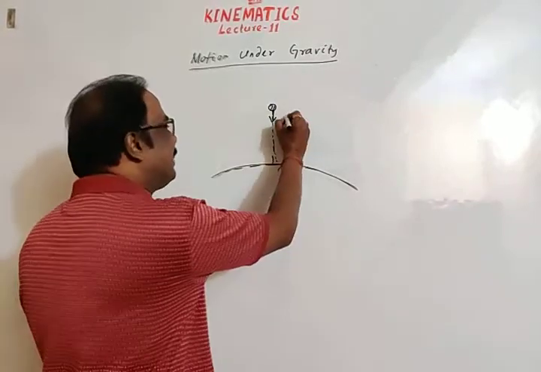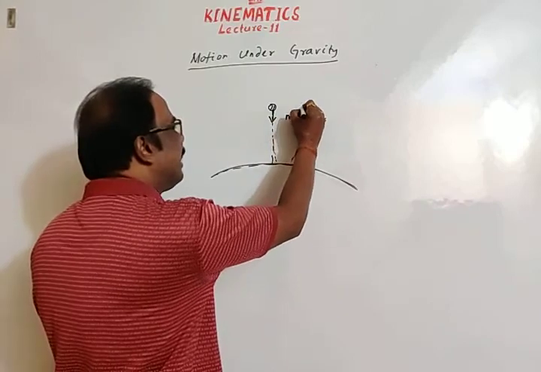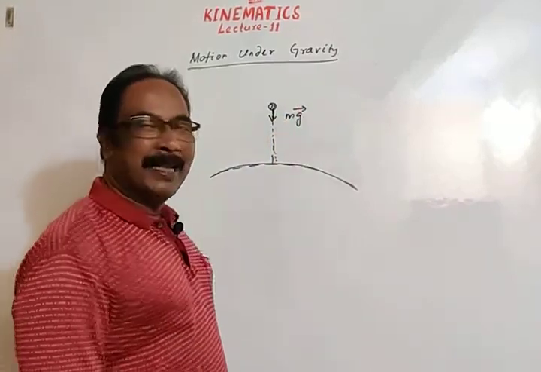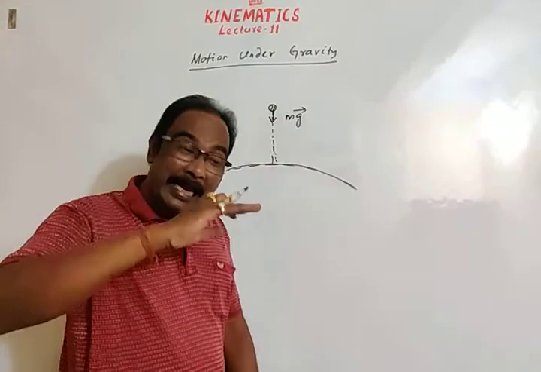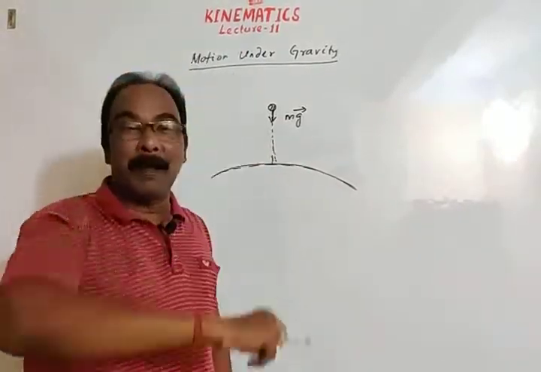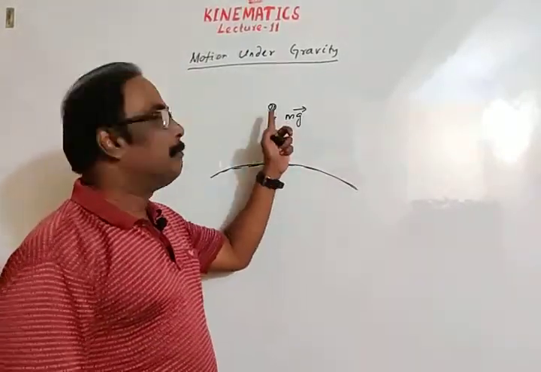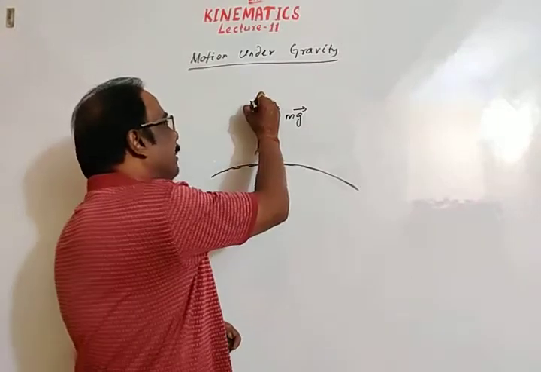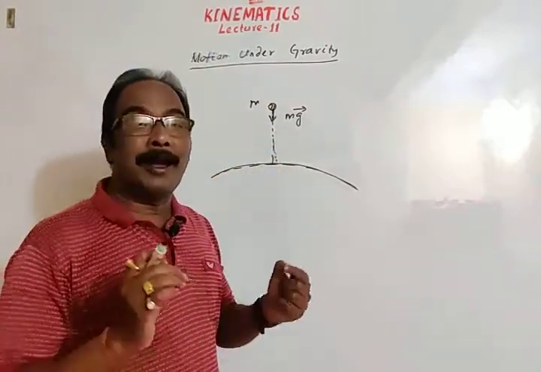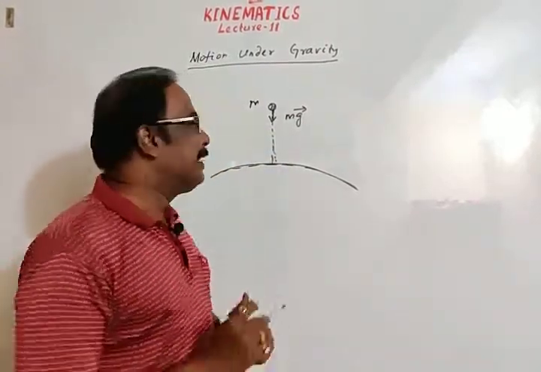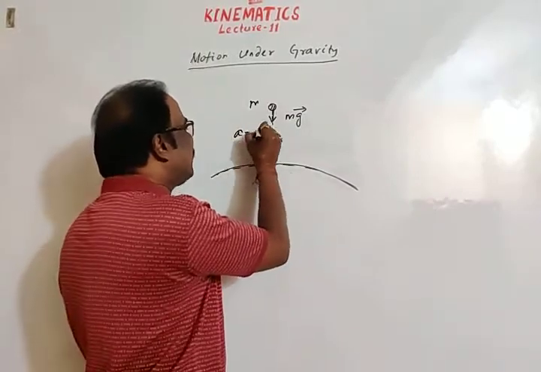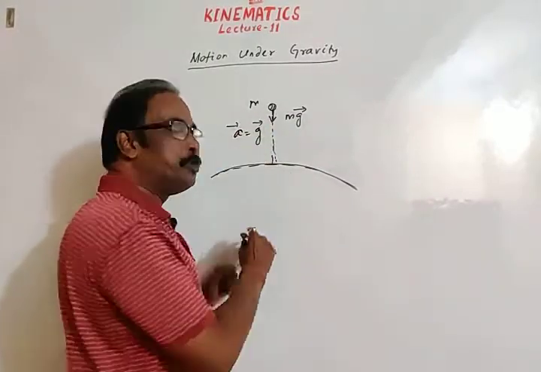Obviously that force is mg, means force due to gravity nearer to the surface of a planet is the product of mass of the body m and acceleration due to gravity. So obviously acceleration of the body is g.